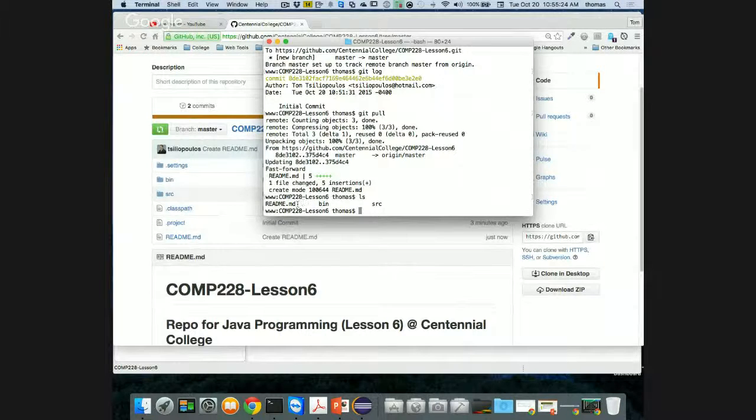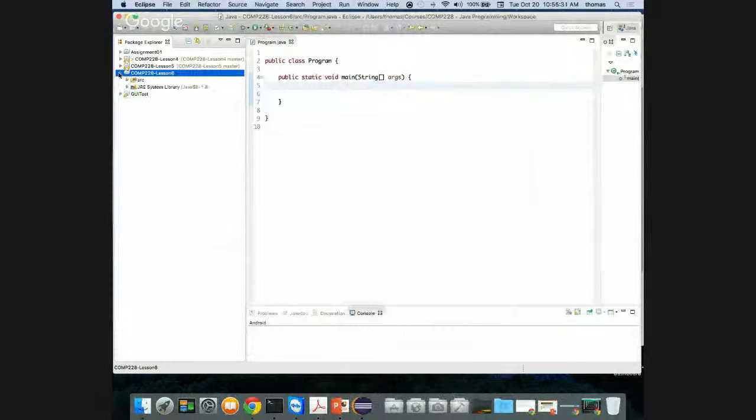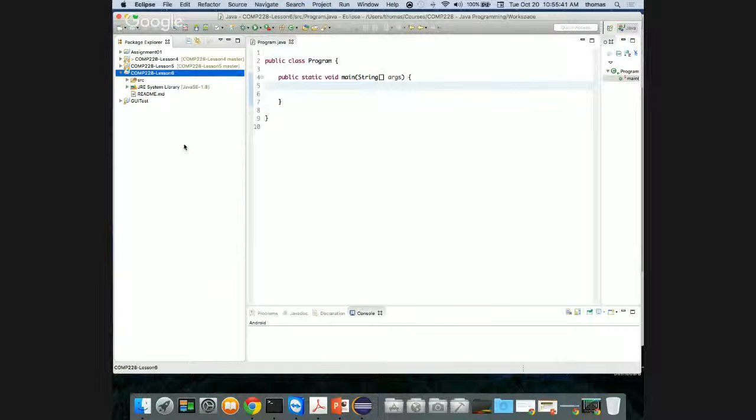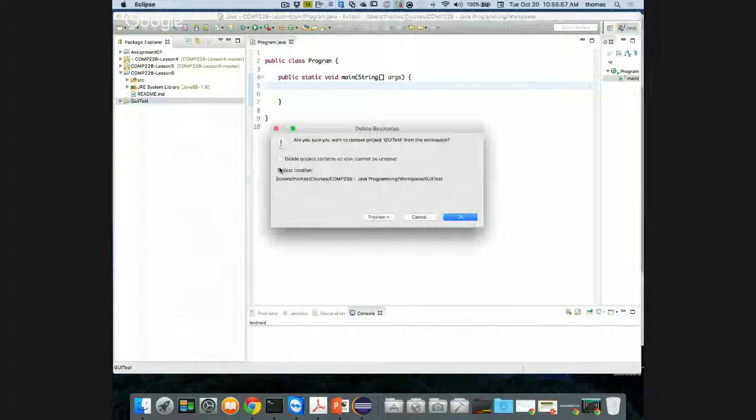You won't see the README file, or you may not see the README file in Eclipse. If I go back to Eclipse, and if I look at lesson 6, right? Here it is. Do I see the README file? The other question to ask yourself is, can I refresh somehow? Because sometimes what happens in Eclipse, there it is. If in Eclipse I don't refresh, then I don't know that I have extra files or other things that are hidden here. By the way, let me just get rid of this GUI test because we'll do it together.